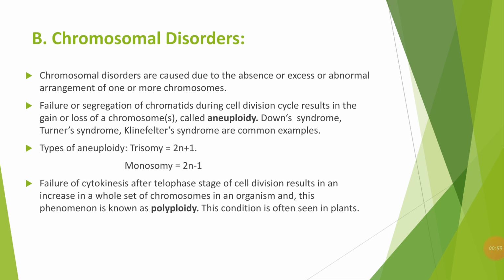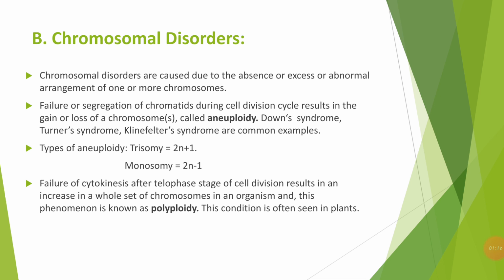One is the trisomy, where instead of a pair of chromosomes there is one extra chromosome, which means at the place of two there are three. This condition is called trisomy. The second one is monosomy, where instead of a pair there is only one chromosome present, right? So this is regarding aneuploidy.